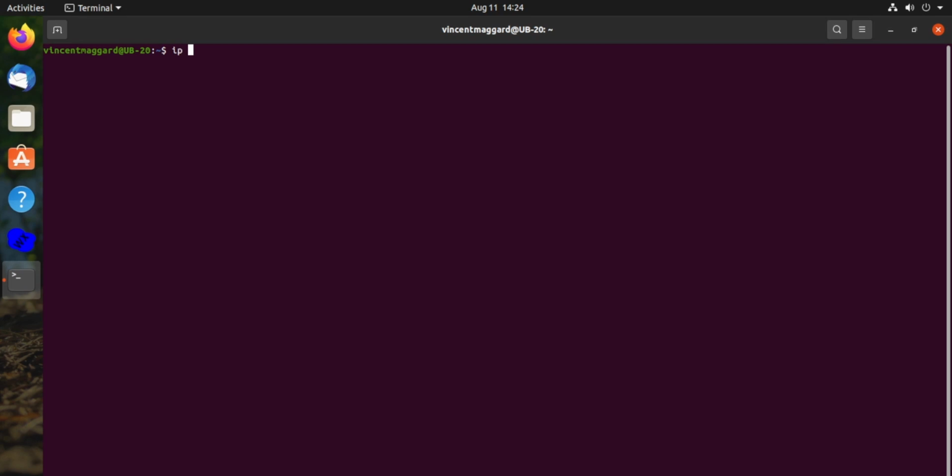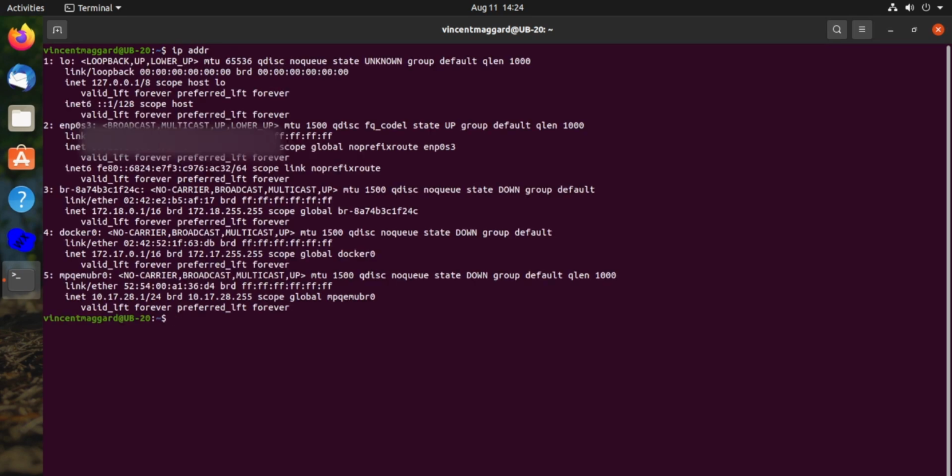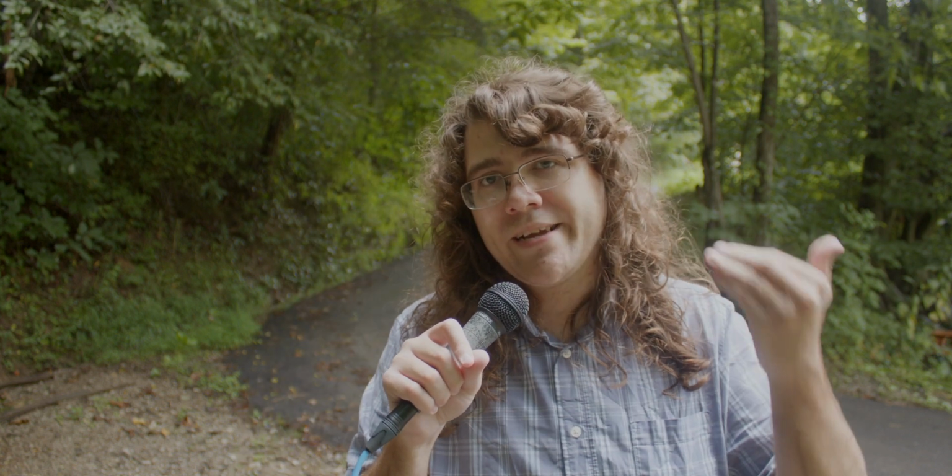There's one more networking thing I want to talk about real quick while we're here, and that's IP. So the IP command, if you type ip and then space addr, it will give you all the IP addresses for all your network cards on your Linux system, both wireless connections and wired connections, and I believe VPN connections from what I understand as well, if you have any of those running. So it can be a great thing to see, did I get my IP address from the DHCP, from my router or whatever.